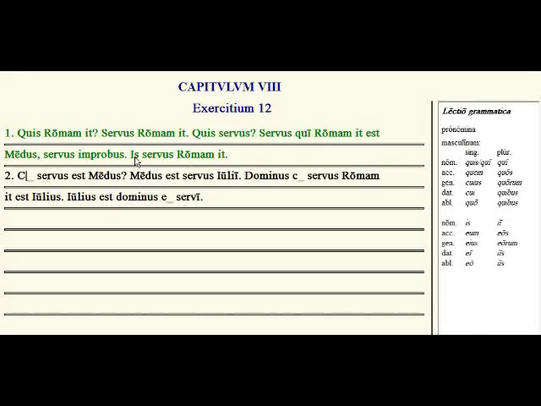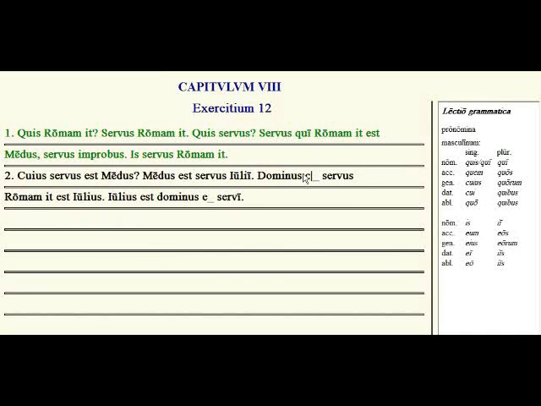Sometimes is can mean the same thing as illa, that slave. So whose slave is Medus? Cujus servus est Medus? Medus is the slave of Julius. The master of whom, or to whom the slave is, whose master is going to slave. Here we go. The master whose slave is going to Rome is Julius.